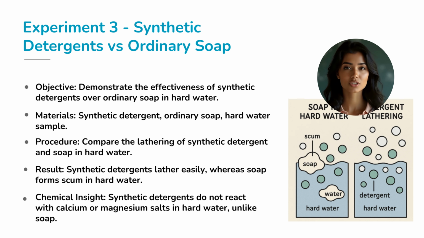When soap is used in hard water, it reacts with the calcium and magnesium ions to form scum, which prevents proper lathering. However, synthetic detergents don't react with these minerals. This means that synthetic detergents work much better in hard water, creating a nice lather and helping with cleaning. So, next time you struggle with soap scum in hard water, you'll know that synthetic detergents are your solution.